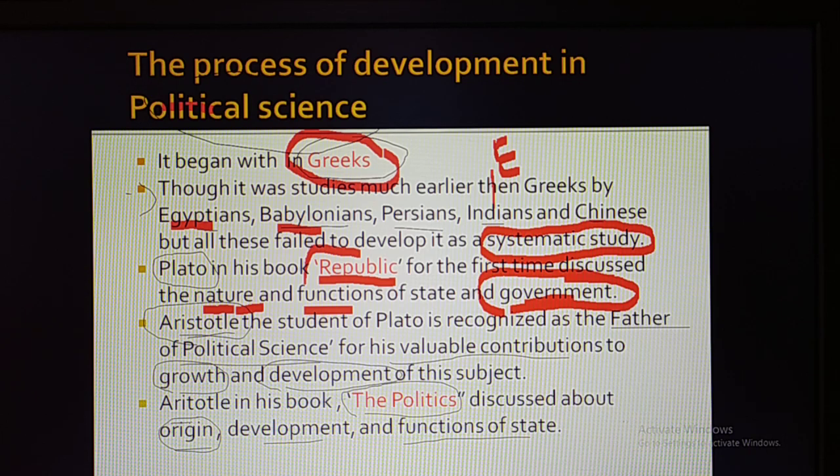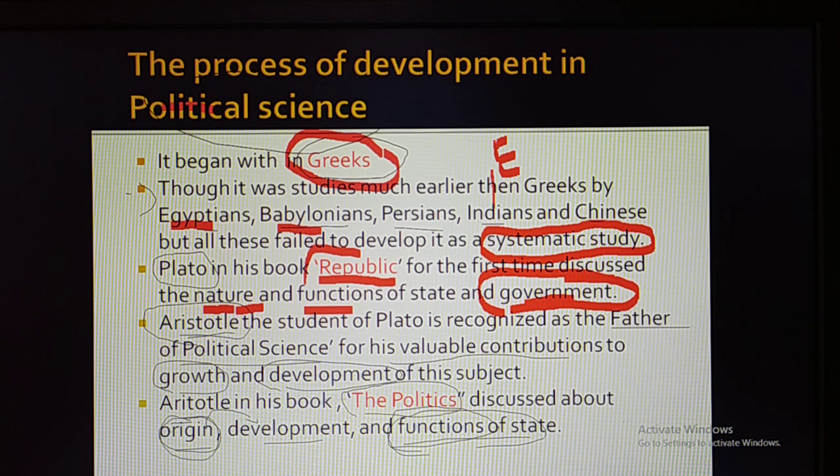Earlier there was no country, there was no state; people were not living in a systematic way. But how was it originated, by whom, how was the state developed after that, and what functions is the state expected to perform? These things were discussed by Aristotle.